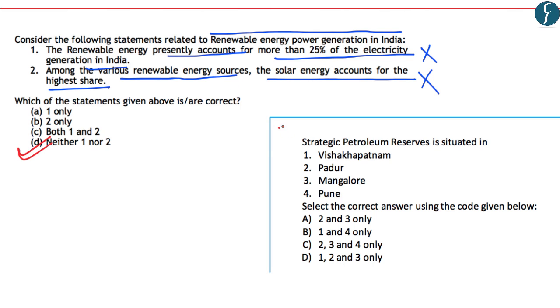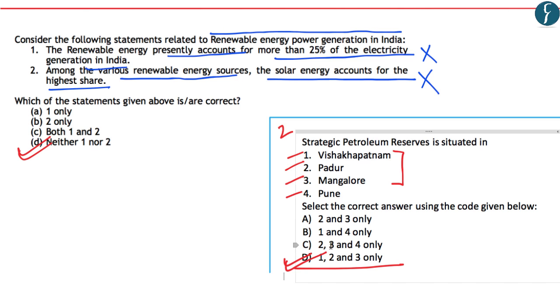Now the second question says, strategic petroleum reserves are situated in Visakhapatnam, Padur, Mangalore, Pune. We have studied that they are situated in Visakhapatnam, Padur and Mangalore. So in this, the correct answer is 1, 2 and 3. So here again, D is the correct answer. With this, we come to an end of the discussion of today's newspaper. Let's move on to the question for the day.